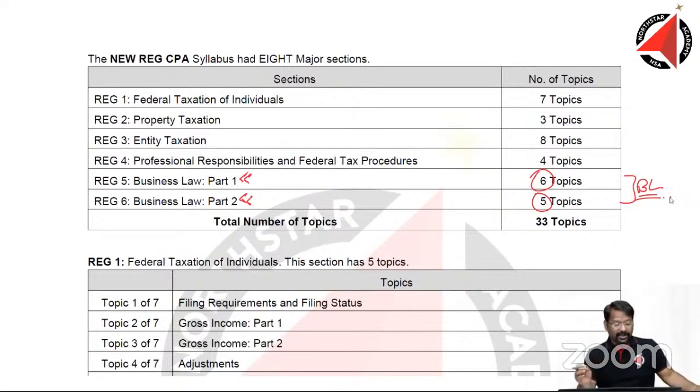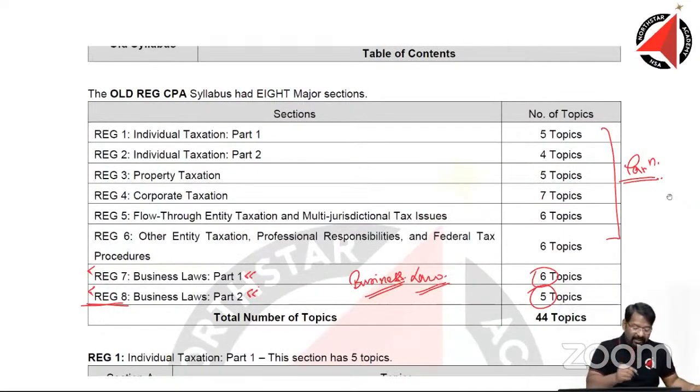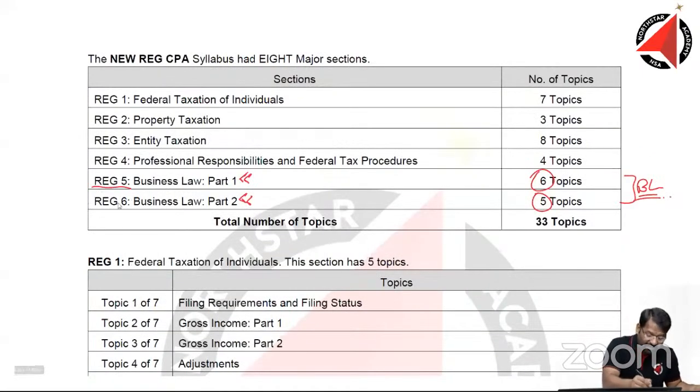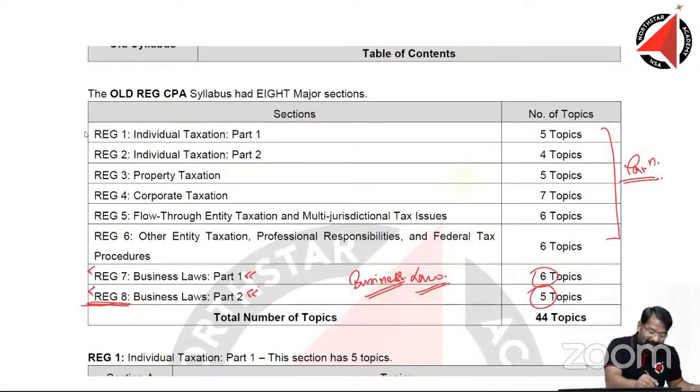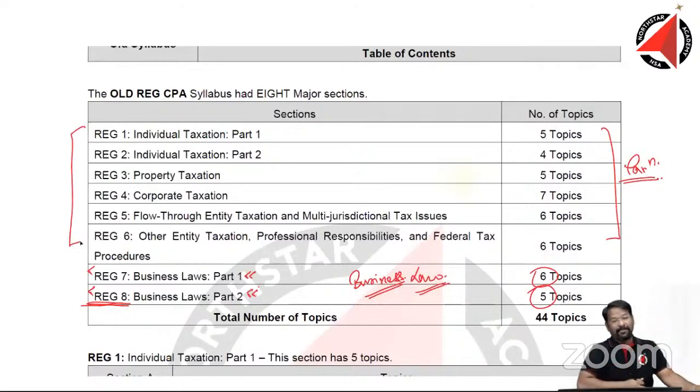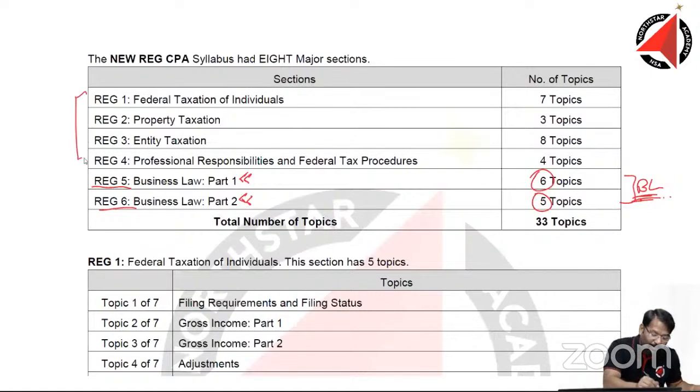What has changed then? If you see here, in total there were 8 sections, in total there are 6 sections. So 5 and 6 have become business law. So here there were 6 sections in taxation, but in the new syllabus, there are only 4 sections in taxation, just 4 sections in taxation. Isn't that interesting? Yes, it is indeed very, very interesting.